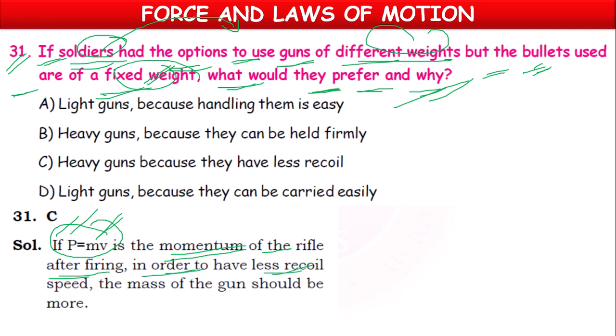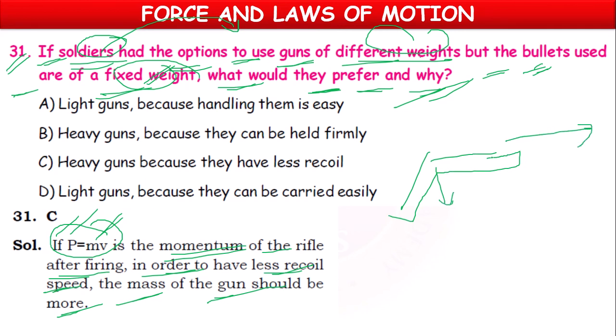In order to have less recoil speed, the mass of the gun should be more, because already we have learned that Newton's third law is involved in the recoiling of gun. If you fire the bullet from the gun, if the bullet moves forward, the gun will recoil back, which will show some effect on the soldier. So what they will do to withstand that effect?